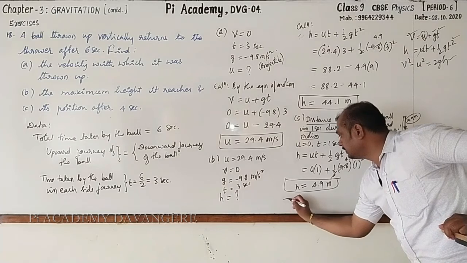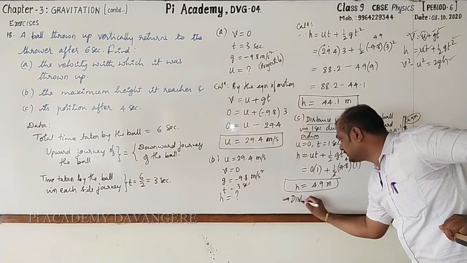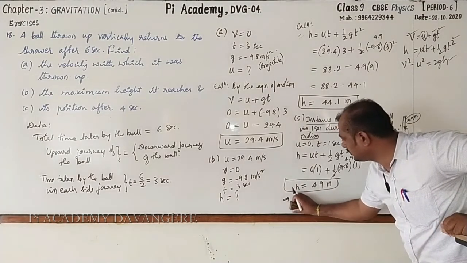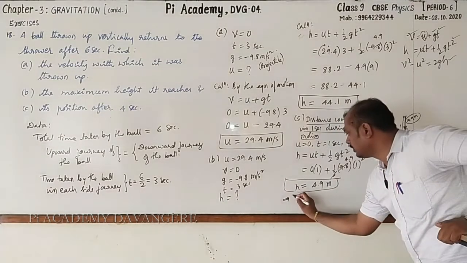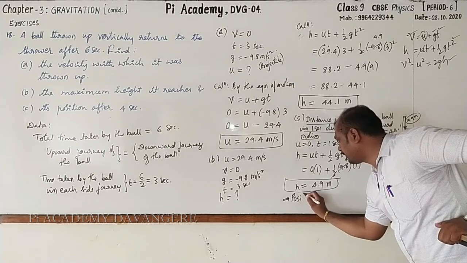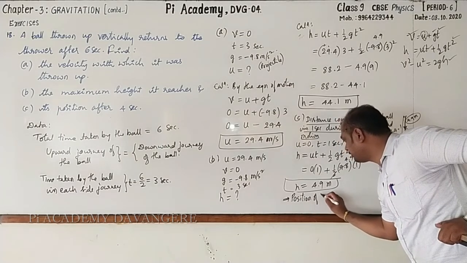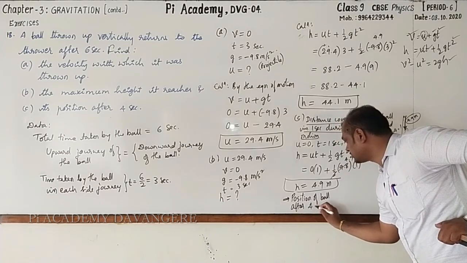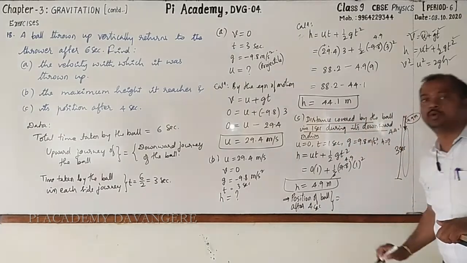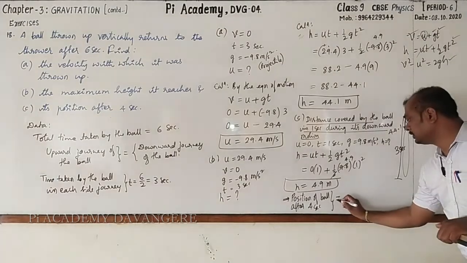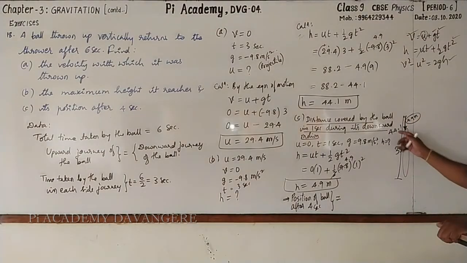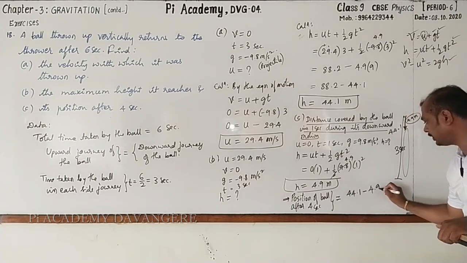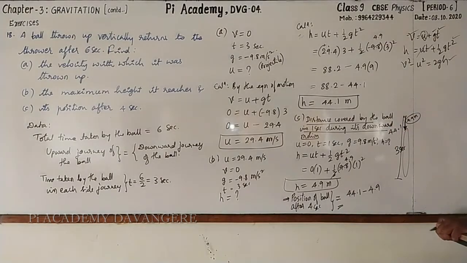Hence, the position of ball after 4 seconds is equal to 44.1 meter minus 4.9 meter is equal to.